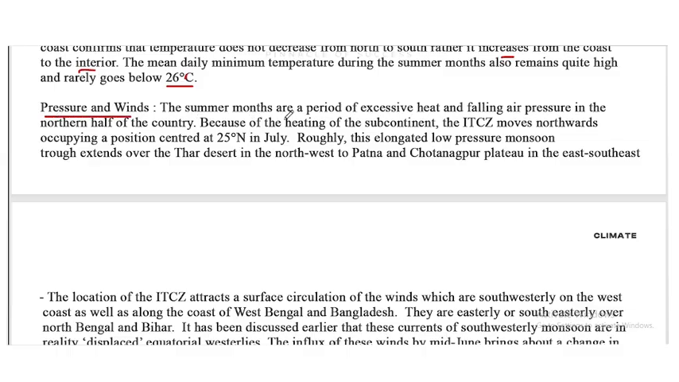The summer months are a period of excessive heat and falling air pressure in the northern half of the country. Because of the heating of the subcontinent, the ITCZ moves towards occupying a position centered at 25 degrees north in July. Roughly, this elongated low-pressure monsoon trough extends over the Thar Desert in the northwest to Patna and Chota Nagpur Plateau in the southeast.